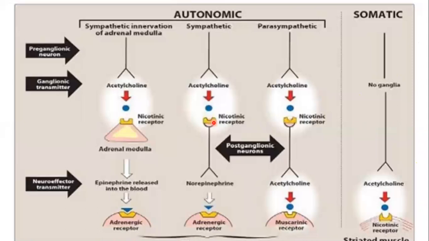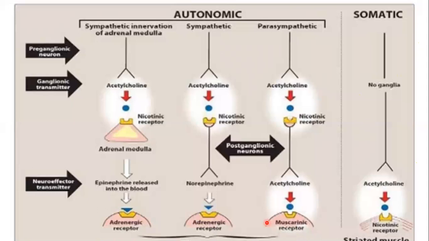So after discussing the location of the nicotinic receptor, now we will try to understand where the muscarinic receptors are located, right? I will try to simplify it. First remember that the muscarinic receptors are located at the effector organs, all the effector organs which are innervated by the parasympathetic nervous system, right?